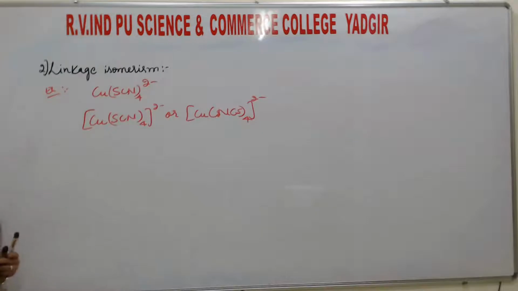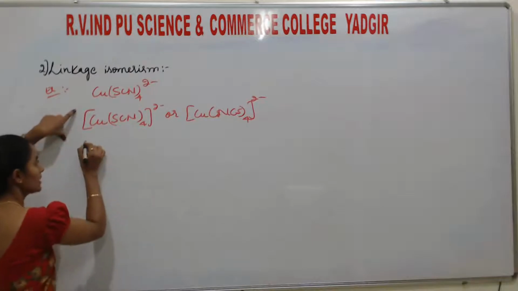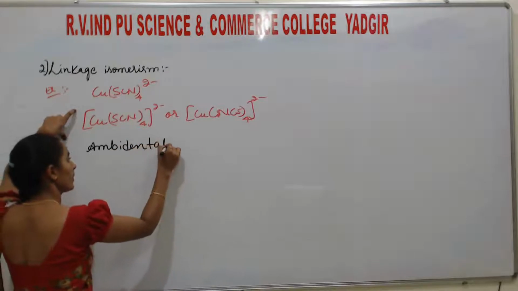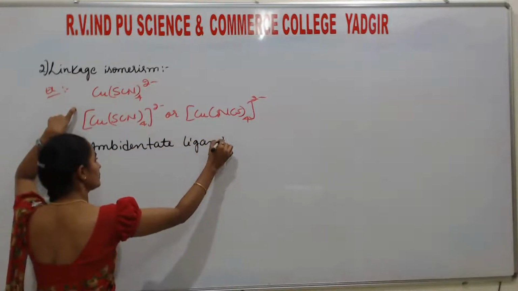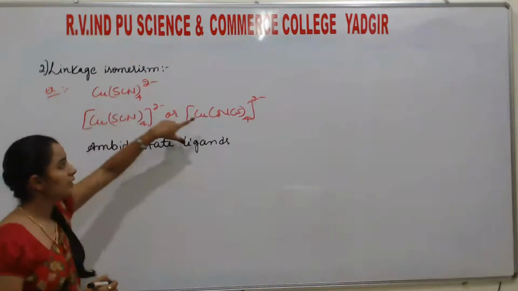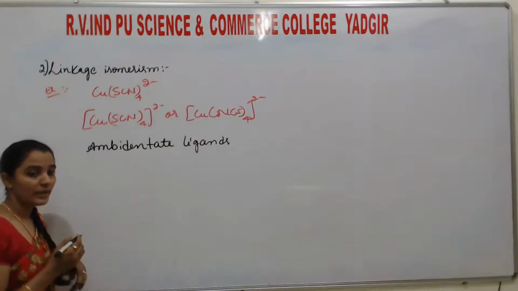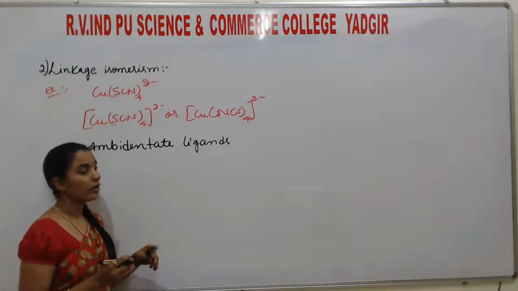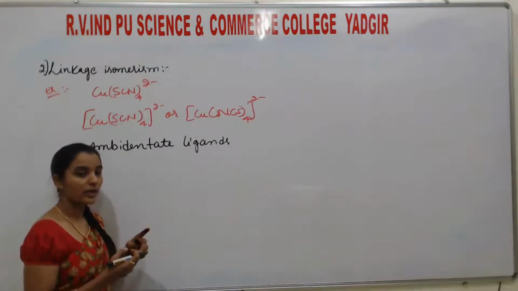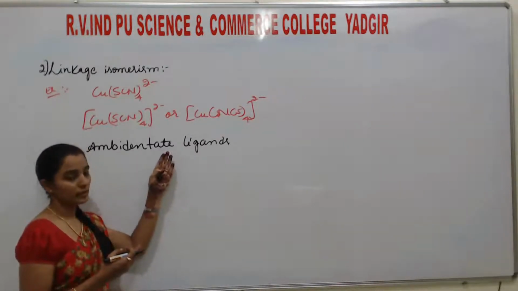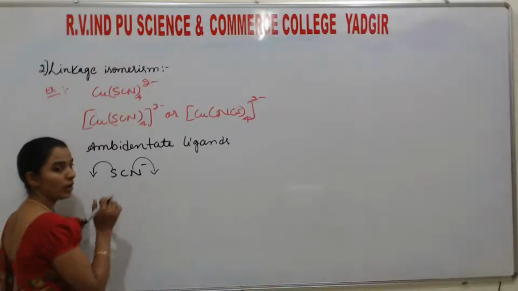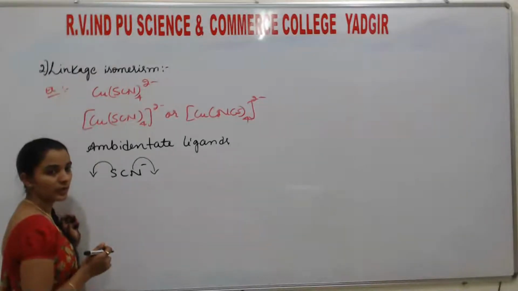So students, this linkage isomerism can be shown by complexes exhibited by what? Ambidentate ligands. Ambidentate ligand. So SCN and NCS are the example for what? Ambidentate ligand. What is ambidentate? In the same unidentate ligand, two donor atoms are present, through sulfur or through nitrogen. In the same ligand, two atoms are there. Understood?